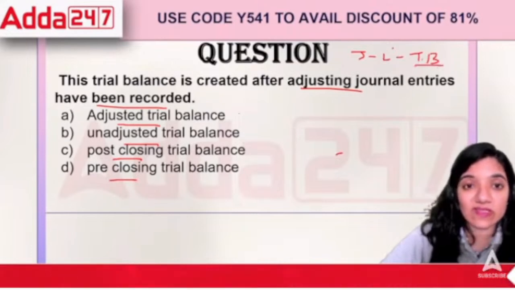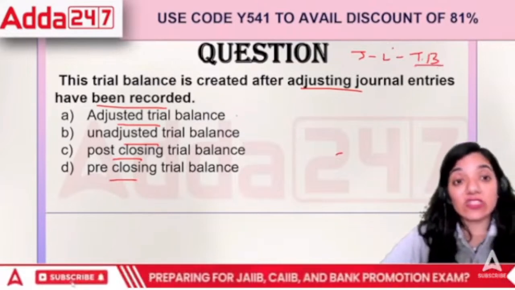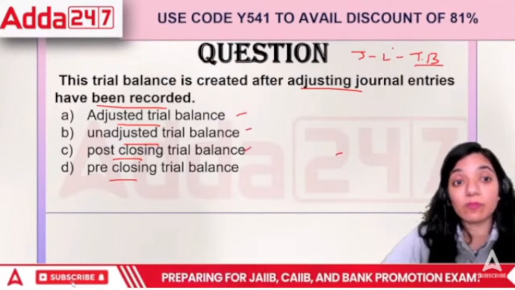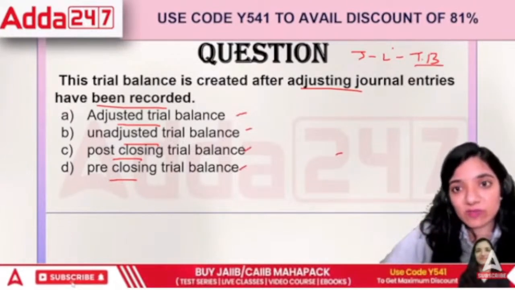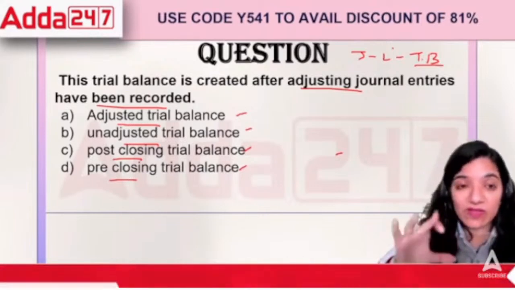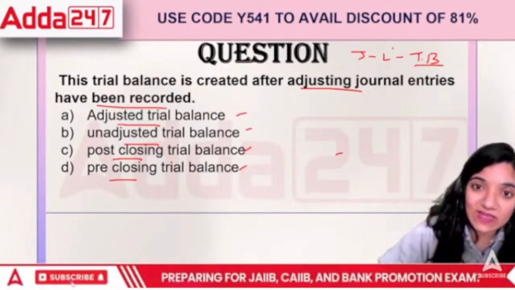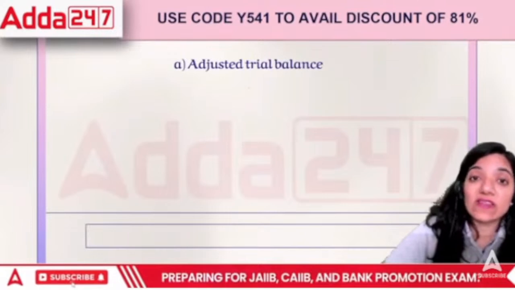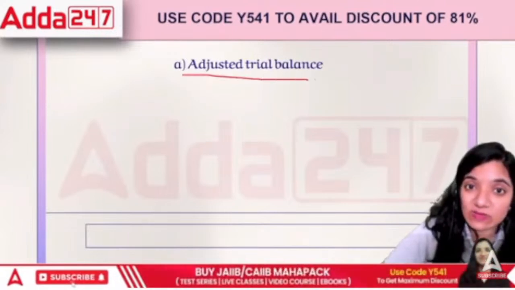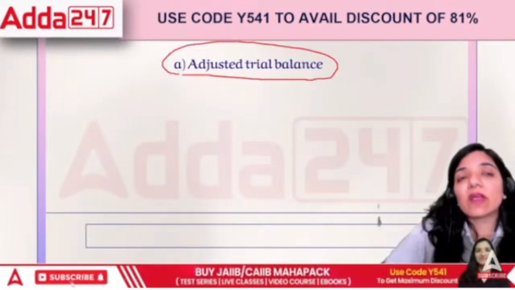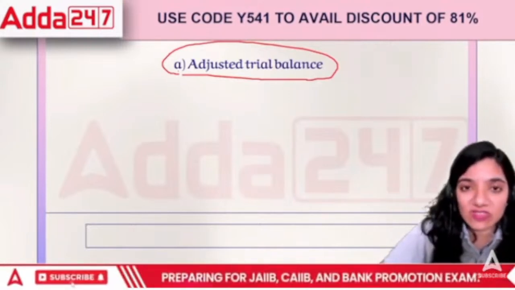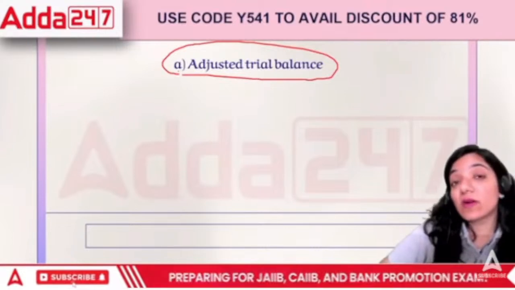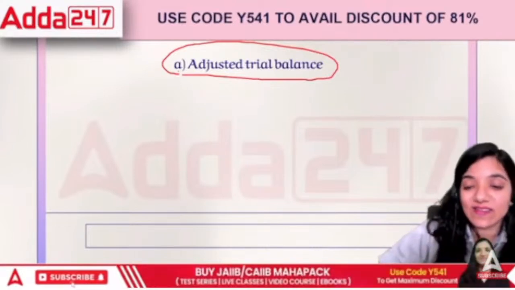Once we're preparing all these things, how do we look forward to it? Adjusted trial balance, unadjusted, pre or post. Once we are done with all the entries which we are supposed to record, then what will happen? Once we are done with all that, what we create is the adjusted trial balance. This has got everything. This is the trial balance which becomes the base for the next level of financial statements. So this is a very important area to work upon in the accounting cycle.